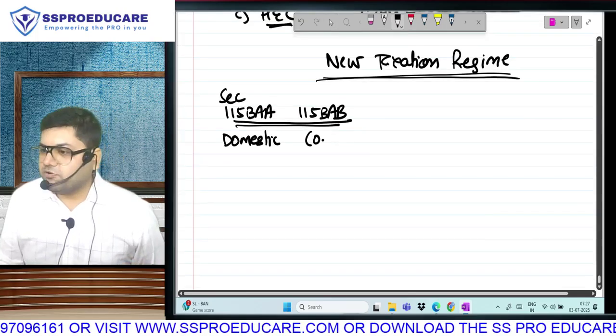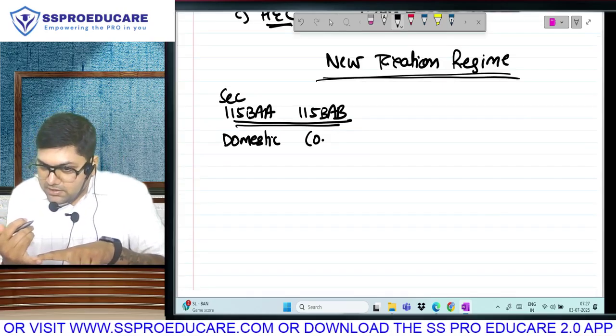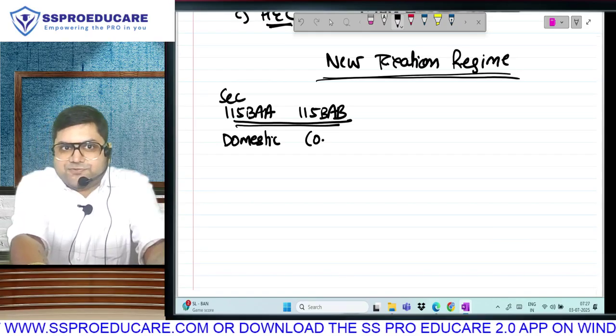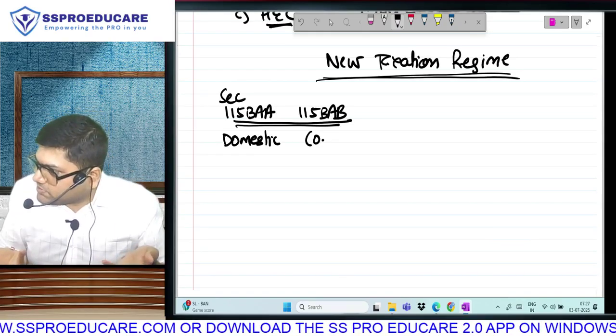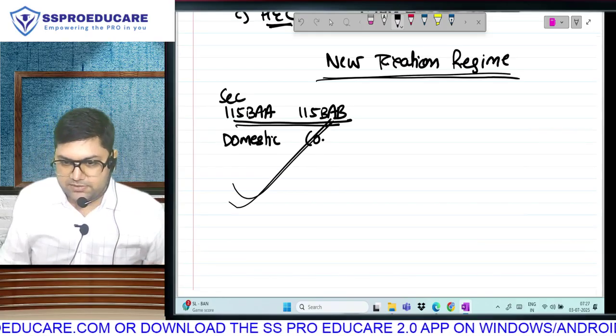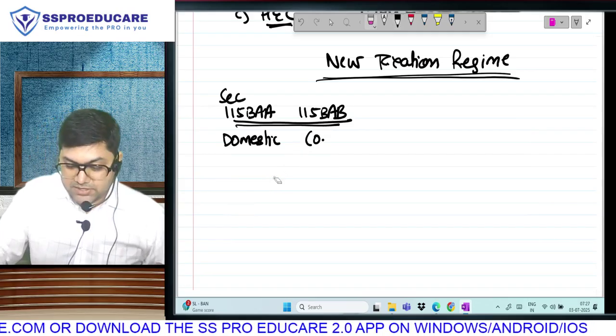Then came the budget of 2020. Listen how impatient auntie is. The budget came in July. Already 6 months of the year were over. The normal regular budget was supposed to come in February, but she could not wait till February and she brought this budget. Ordinance, September. Then came the budget of 2020.